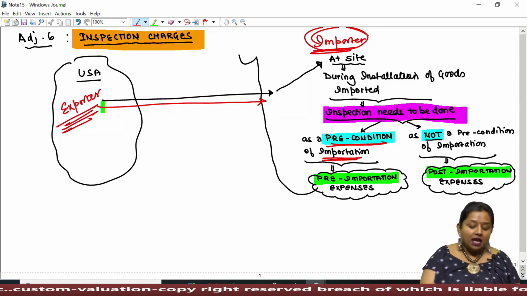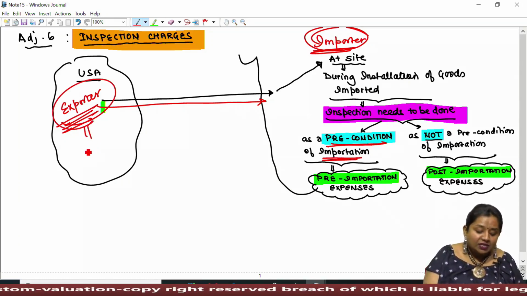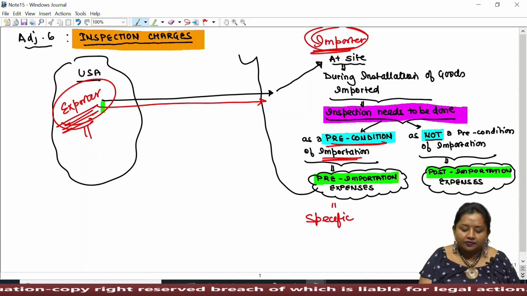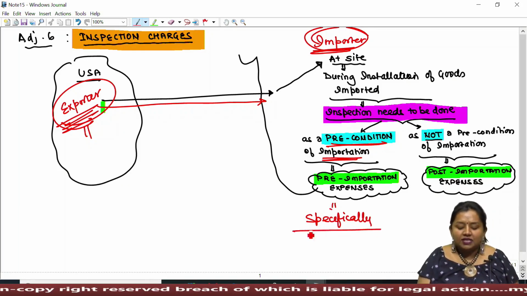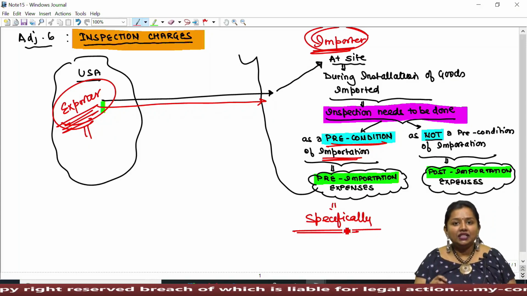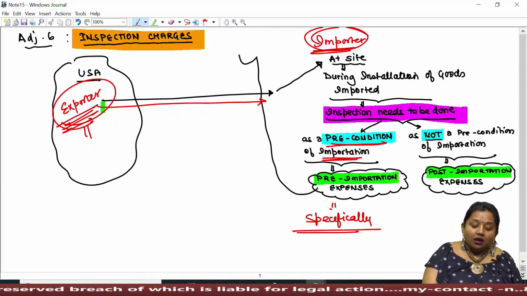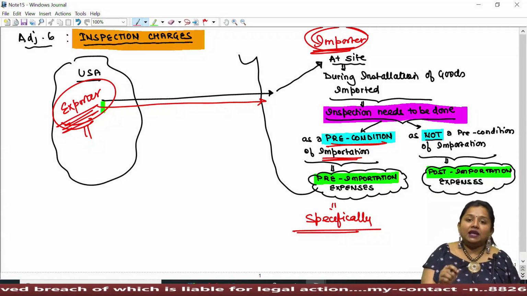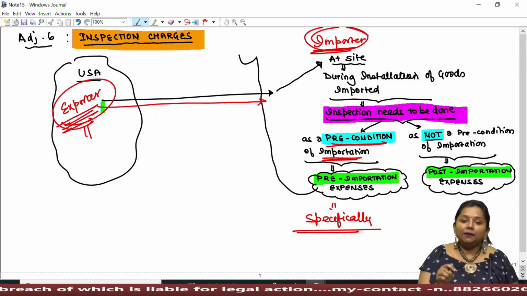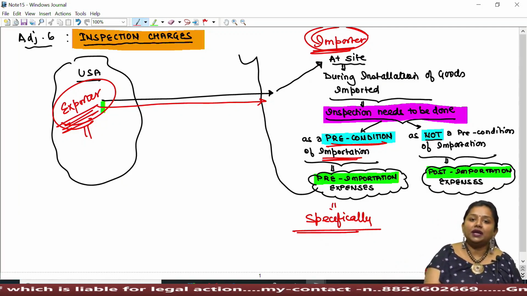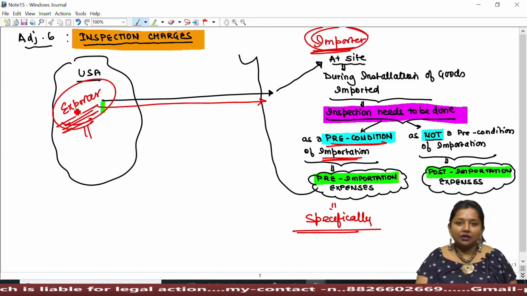That is, the exporter must have specifically mentioned in the contract that the importer shall be liable to conduct an inspection by an independent agency authorized by the exporter himself.